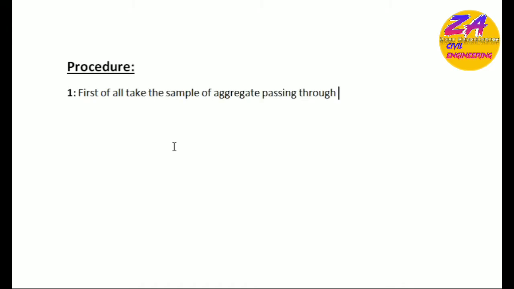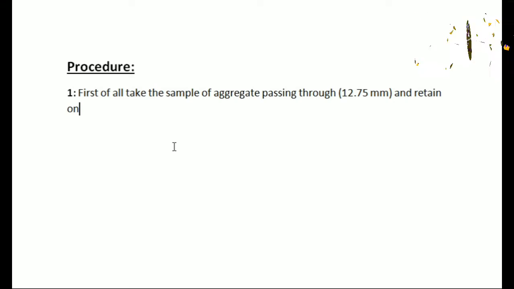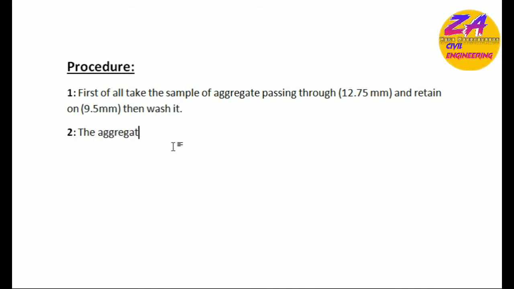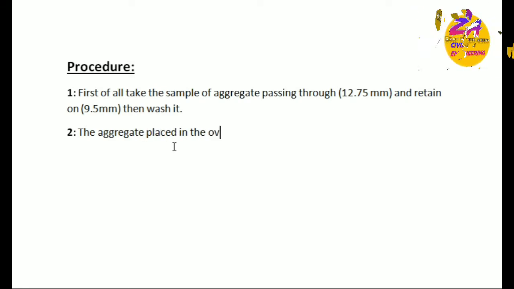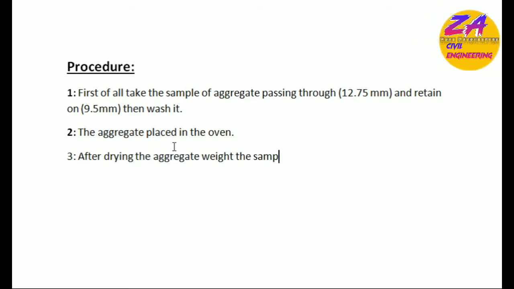After this, procedures: what procedure did we adopt in this experiment? The first step is, first of all, take a sample of aggregate passing through 12.75 millimeters and retained on 9.5 millimeter, then wash it. Very simple. After this, the aggregate is placed in the oven.